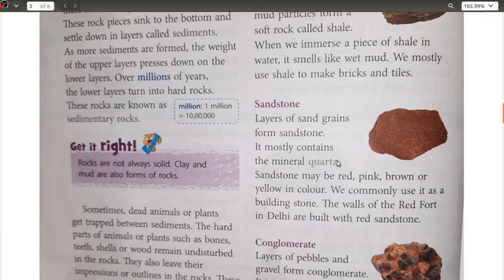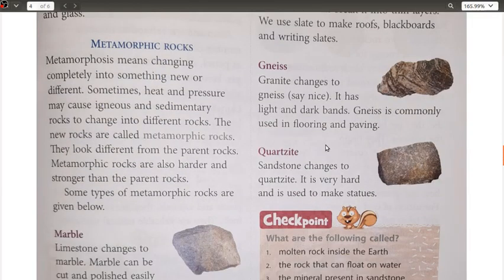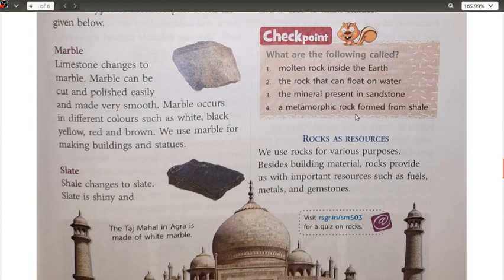ठीक है, तो ऐसे भी आप याद रख सकते हो कि the quartz mineral is present in the sandstone and it gets converted into quartzite. बस ITE लगा देना है. Okay, the metamorphic rock formed from shale, shale से slate.